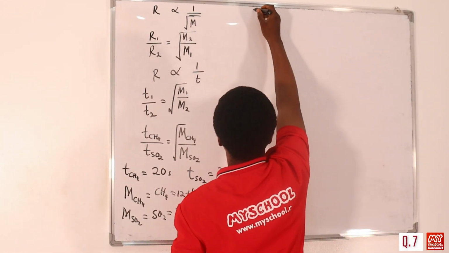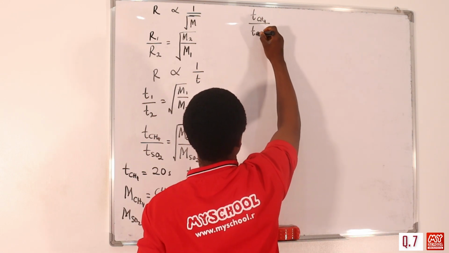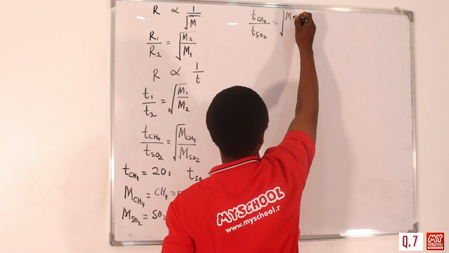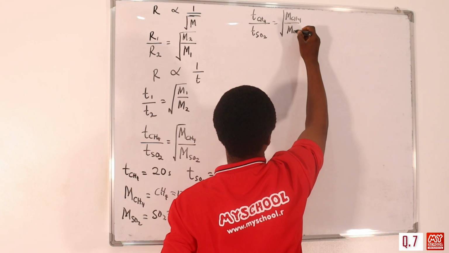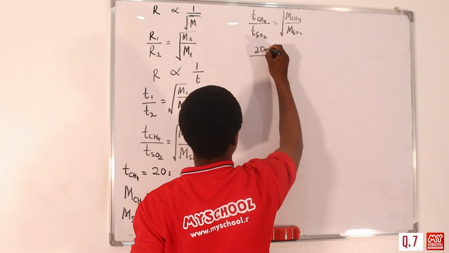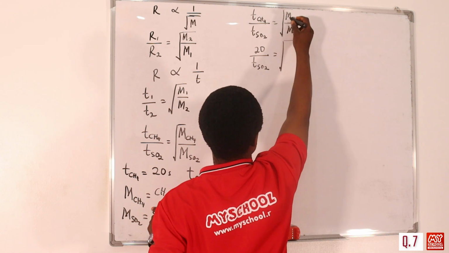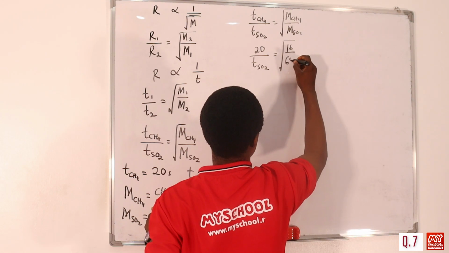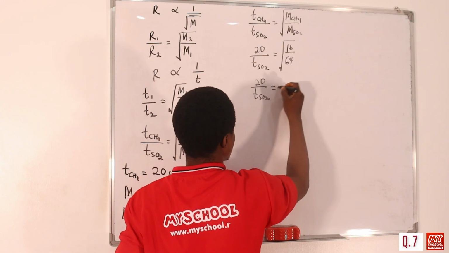Don't forget that we said the time taken for methane to diffuse over the time taken for SO2 is equal to the square root of the molar mass of methane over the molar mass of SO2. So the time for methane was given to be 20 seconds, over the time for SO2, which is unknown, equals the square root of 16 over 64.